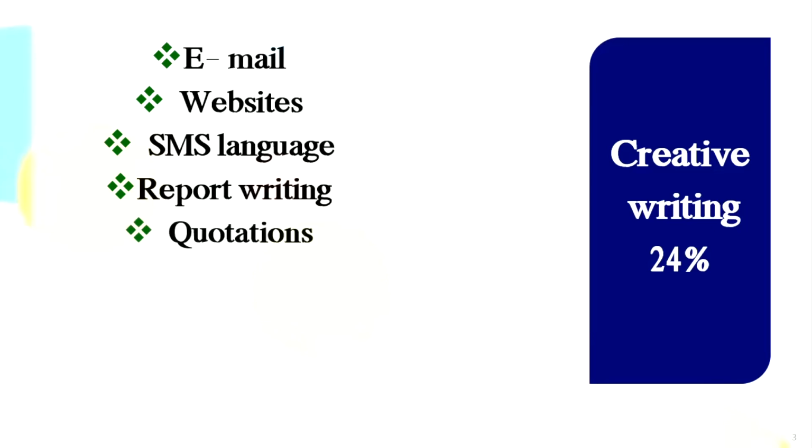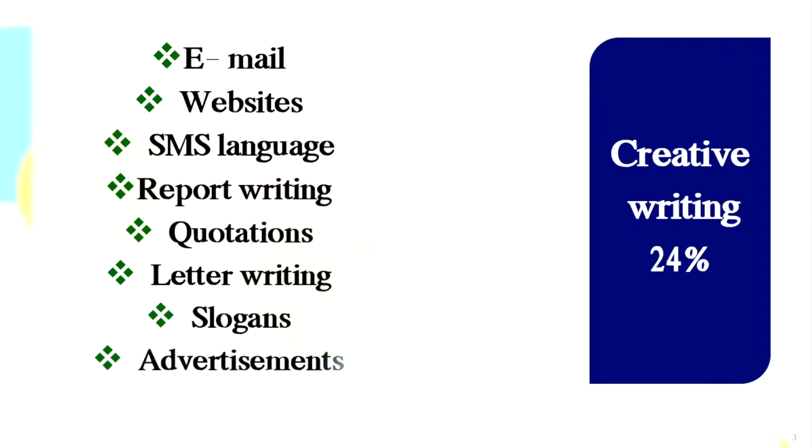Then you have quotations, proverbs, etc. Okay, then you have a lesson based on letter writing in creative writing. Then you have slogans, all right, then you have advertisements, and you have news. So these are all the various topics which come under creative writing. That is when you use your output skills in English.